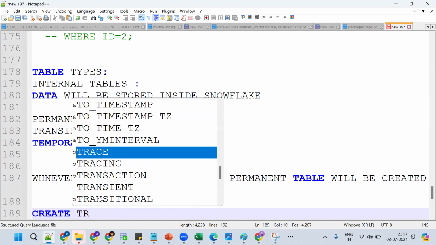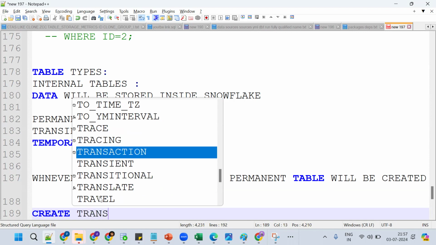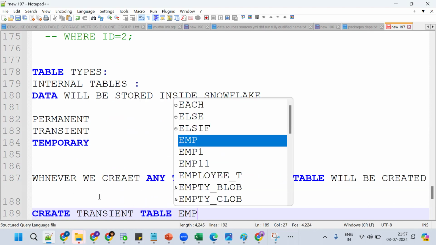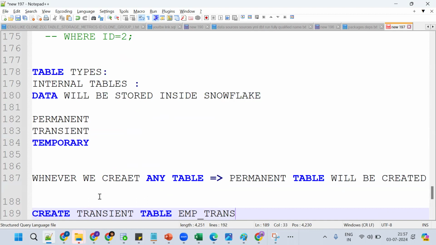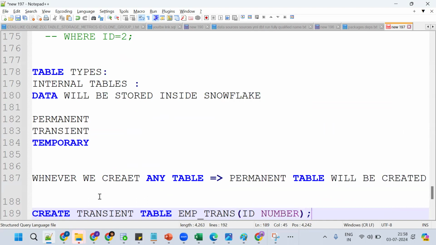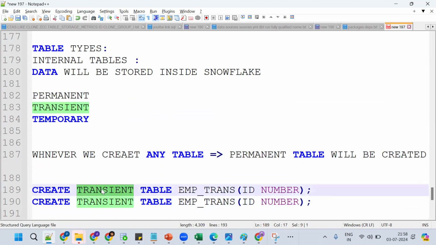So create transient table EMP trans, with the transient keyword. Once you complete all these things, you'll get clarity. The normal syntax of a permanent table is that there is no need to mention any keyword.